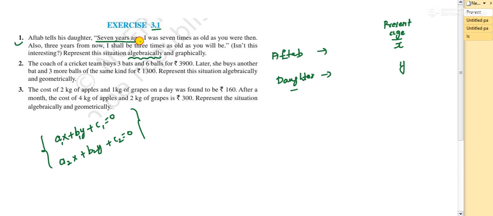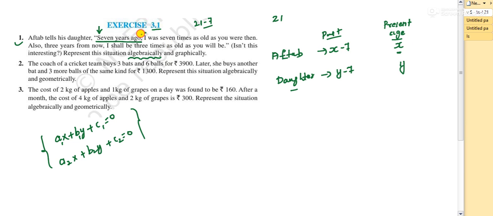7 years ago. So this is the first hint. 7 years ago, he tells, I was 7 times as old as you were then. So in this sentence, they have given 7 years ago data. So I'll write the past data. His present age is x, so 7 years ago he will be x minus 7, isn't it? If my present age is 21, what will be my age 7 years ago? It will be 21 minus 7, right? So that's the trick we are applying. Similarly, his daughter's age will be y minus 7. So this is the first data.